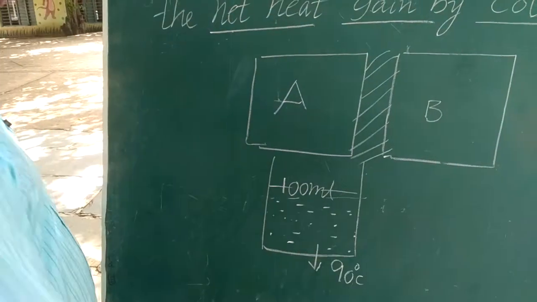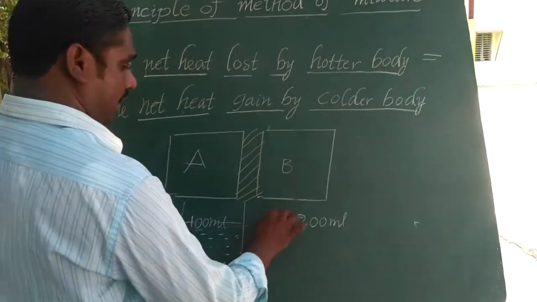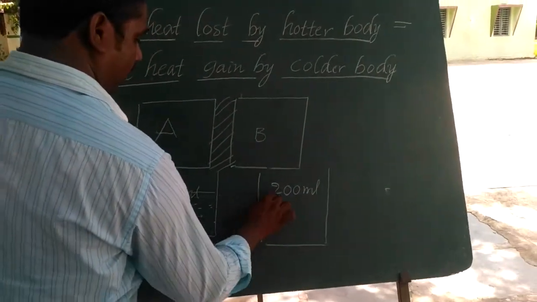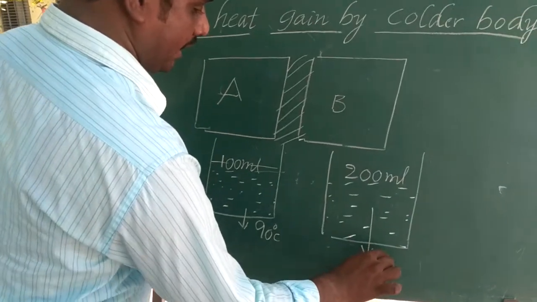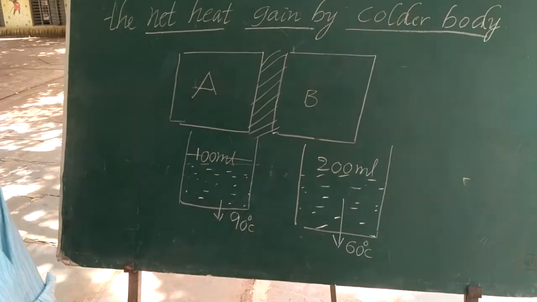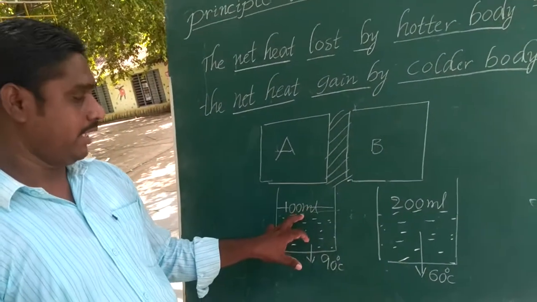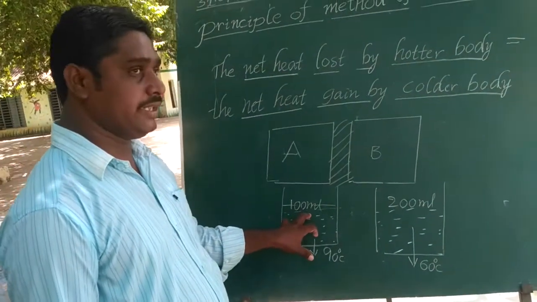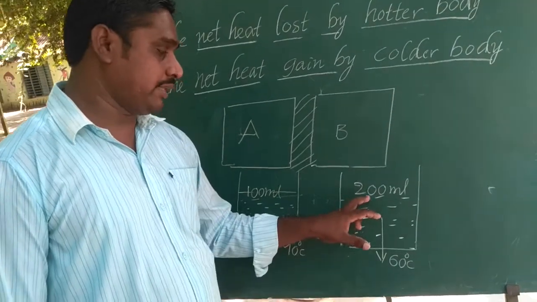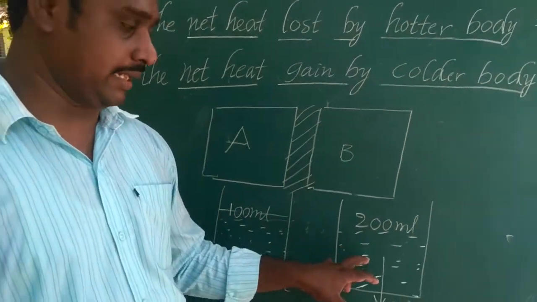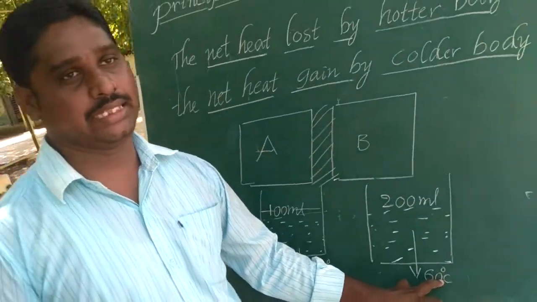In the second case, we take 200 ml of water in another beaker, heated up to a temperature of 6 degrees Celsius.